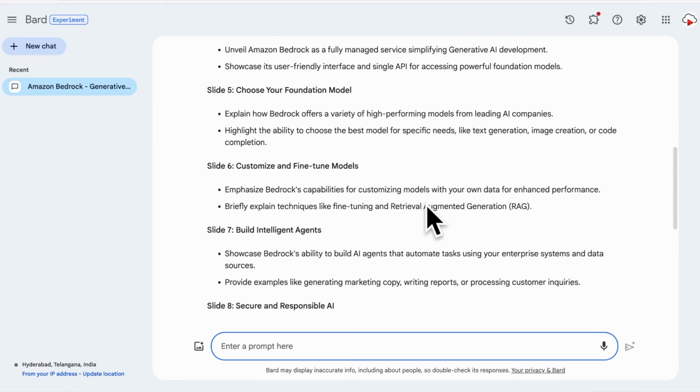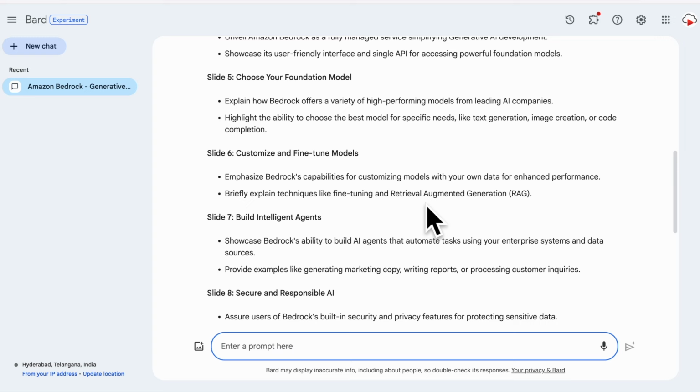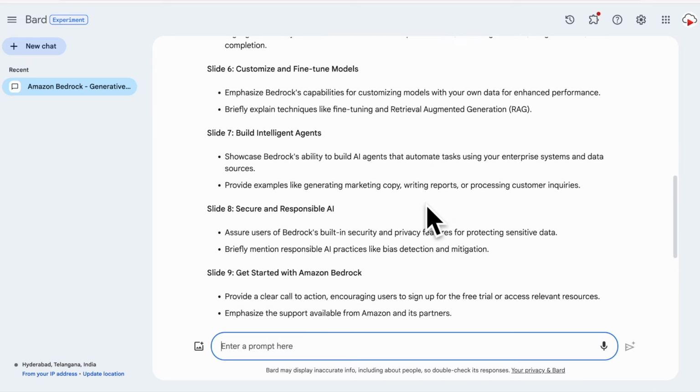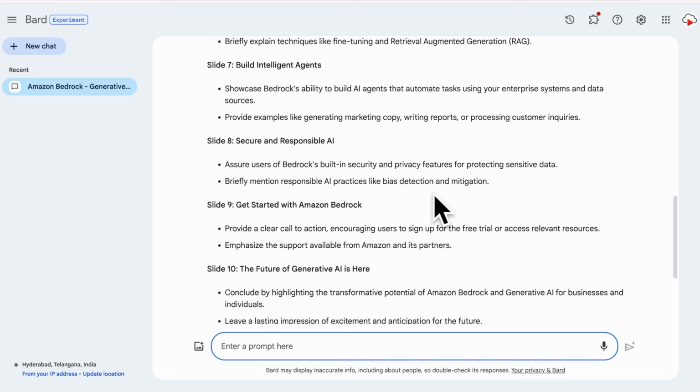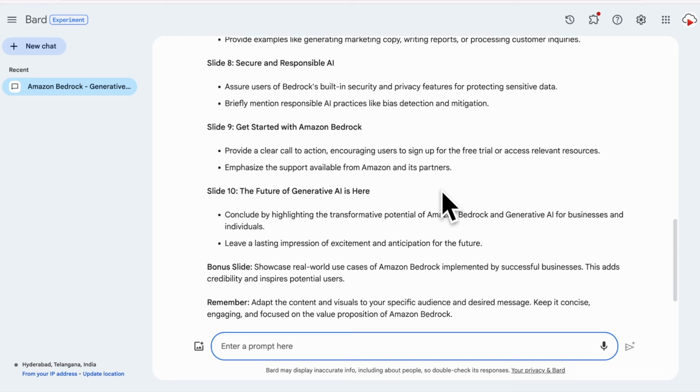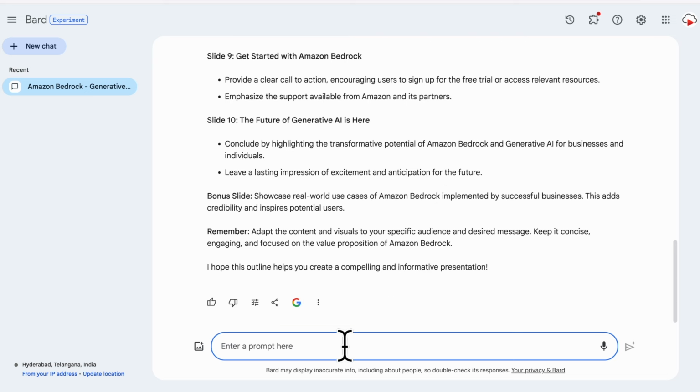The sixth slide recommends speaking about retrieval augmented generation, also known as RAG, and fine-tuning techniques. The seventh slide speaks about agents, which is an important Bedrock feature. The eighth slide emphasizes important aspects of AI, while the ninth slide provides a call to action. If I must comment, I would have liked to see knowledge base and continued pre-training explicitly called out. But overall, I think that it's a good outline for an architect to build on.